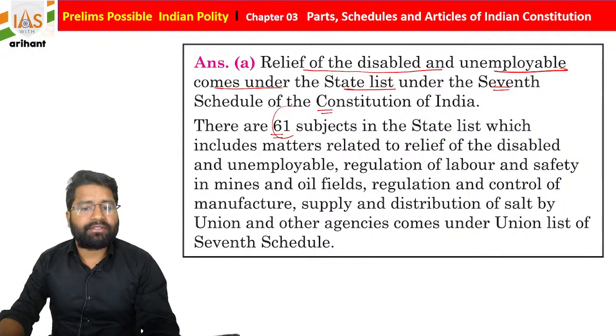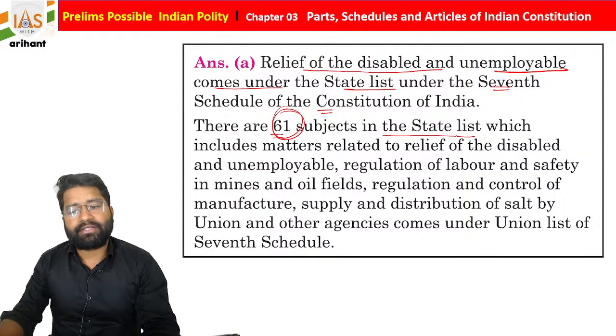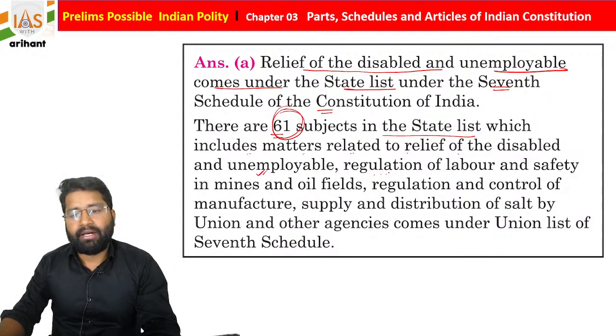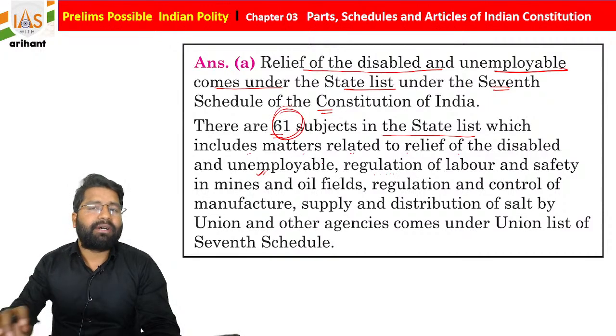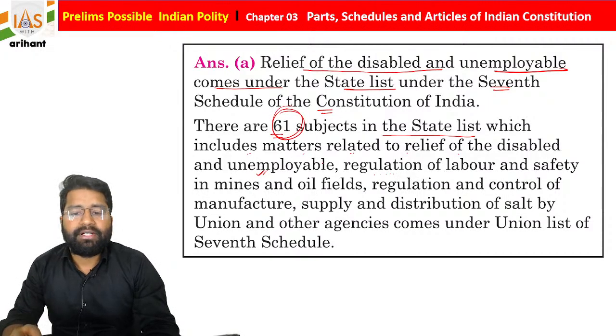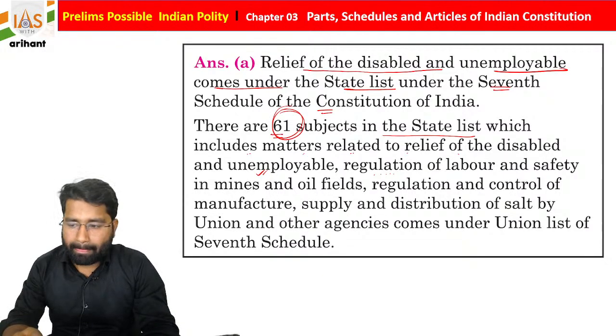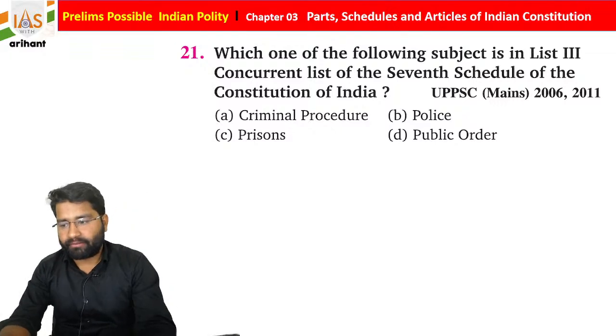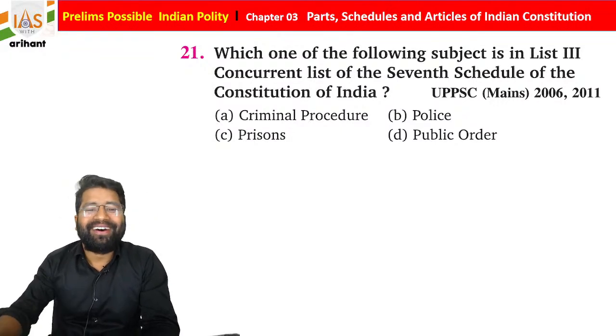Initially there were 66, but now there are 61 subjects in the state list, which include matters related to the relief of disabled and unemployable. Regulation of labor and safety in mines and oil fields, regulation and control of manufacture, supply and distribution of salt, these all will be part of the union list, students. Okay, getting it? It is not confusing, it is not tough. Okay, I hope so.